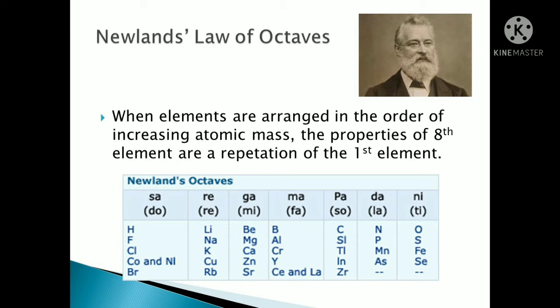So in that way he took the properties of 8 elements, with a repetition of the first element. If he takes first hydrogen, then lithium, then beryllium, boron, carbon, nitrogen, oxygen, then he takes fluorine.